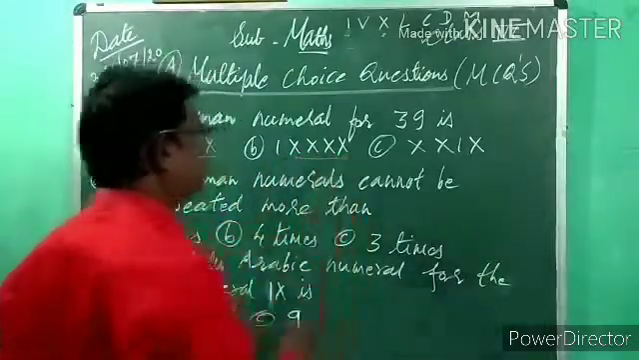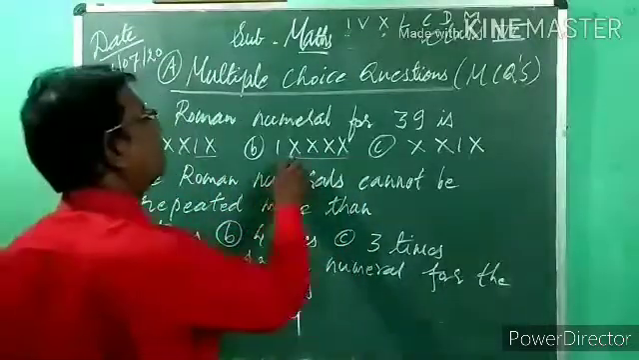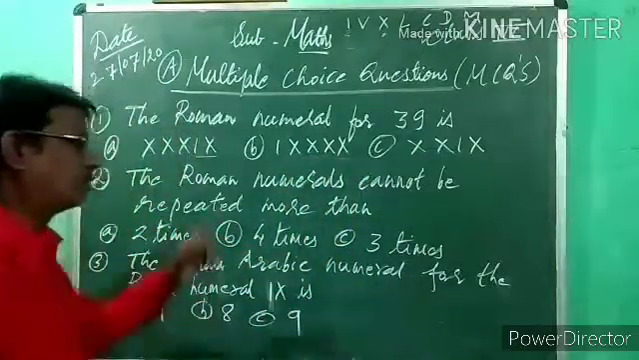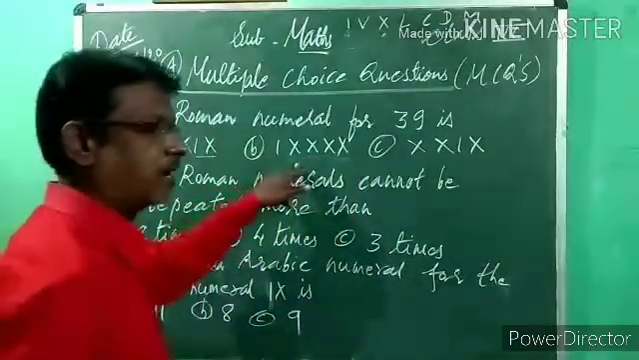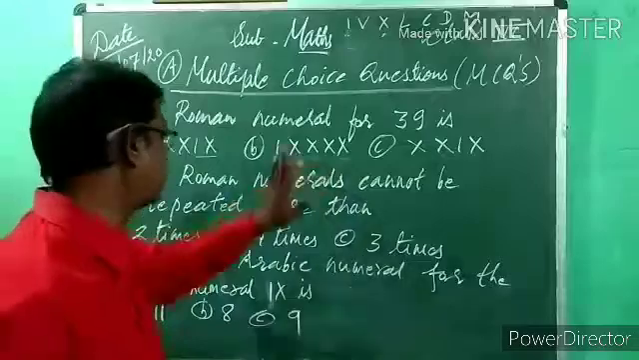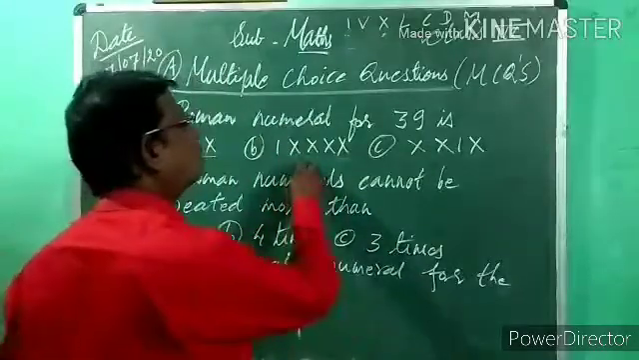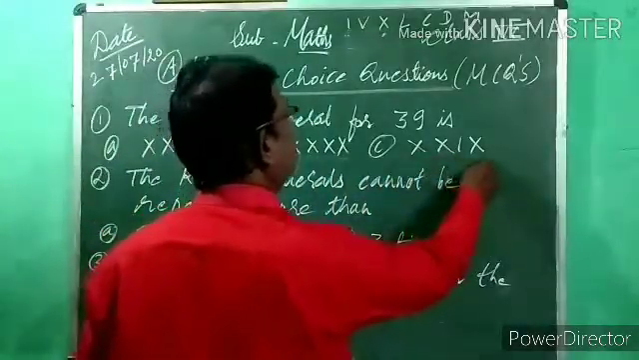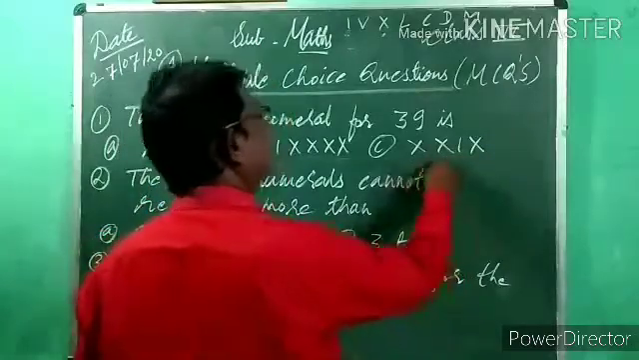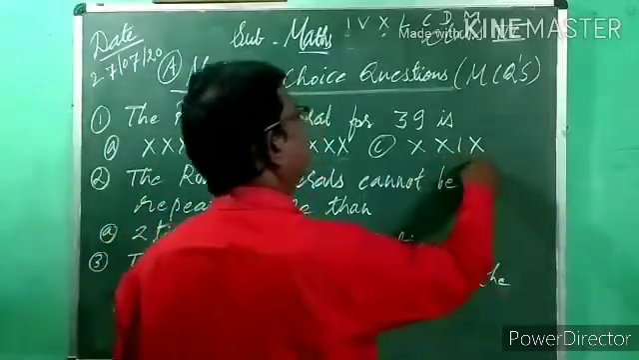Can we repeat X 4 times here? No. We can't repeat X 4 times. The maximum number of times we can repeat X is 3 times. So this one is wrong. And XXIX, this is correct. We can repeat X 2 times, and IX means 9.